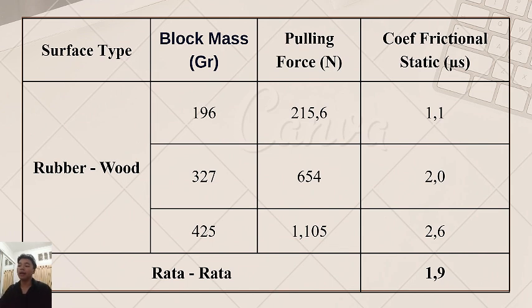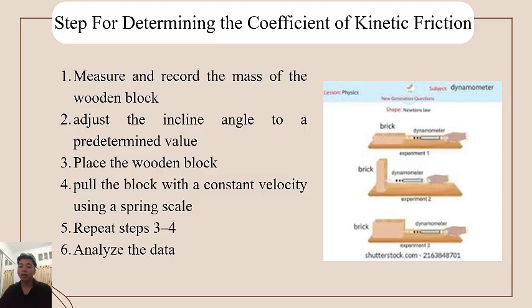And you can get the coefficient of static friction for the rubber and wood block: 1.1, 2.0, and 2.6. After this are the steps for determining the coefficient of kinetic friction, and the steps are as follows.